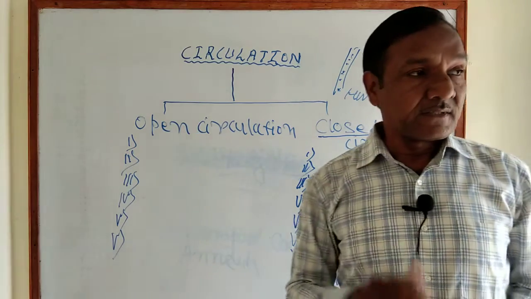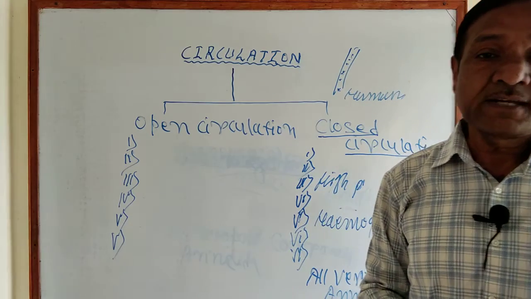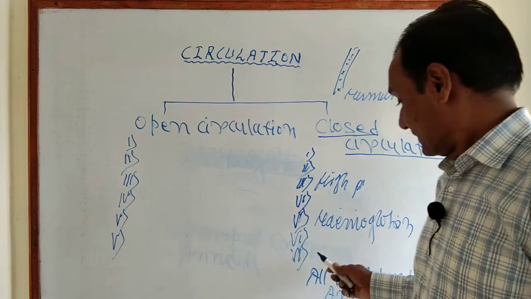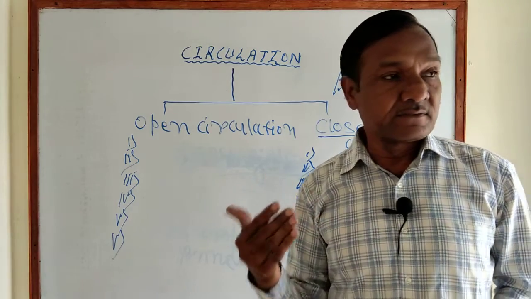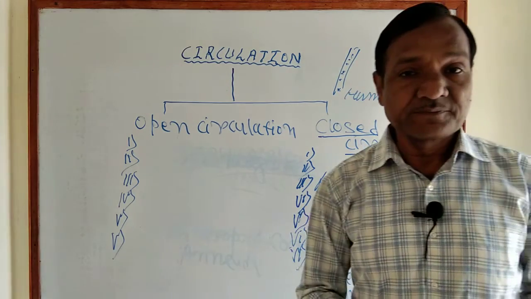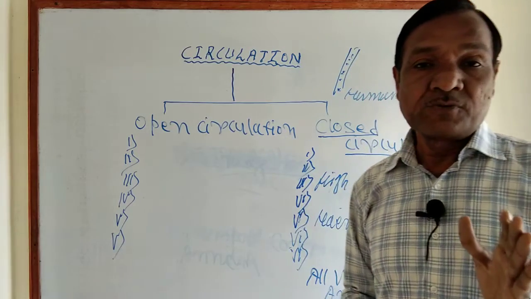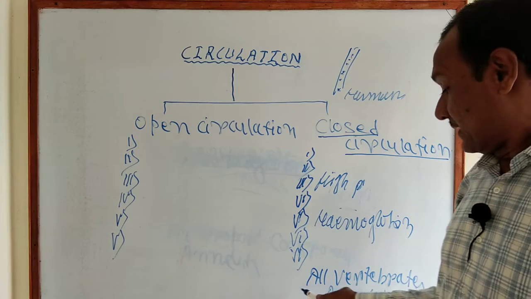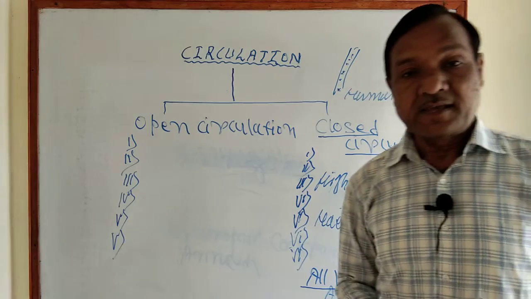The blood contains the respiratory pigment called hemoglobin. And the blood helps in the transport of gases. Examples: all vertebrates and annelids.